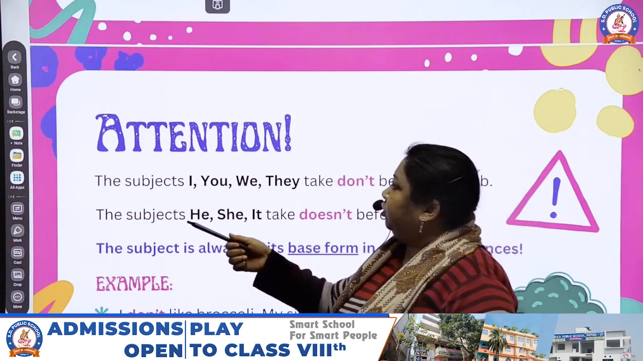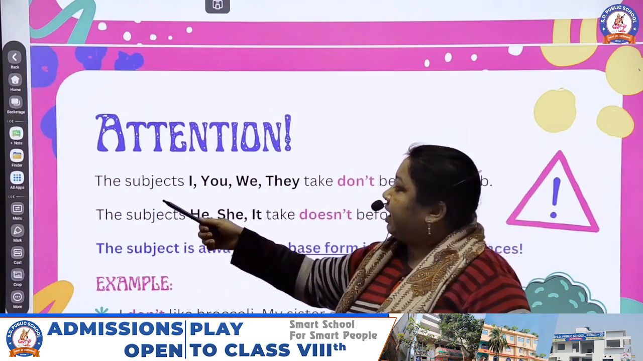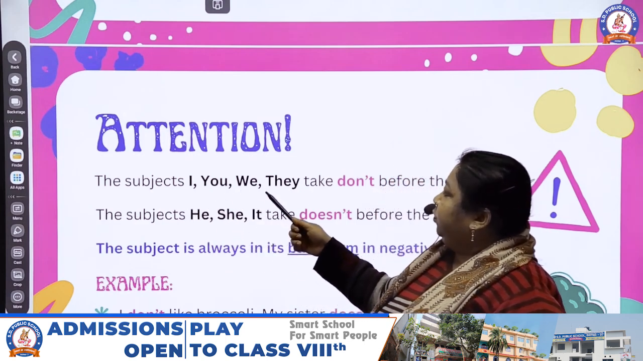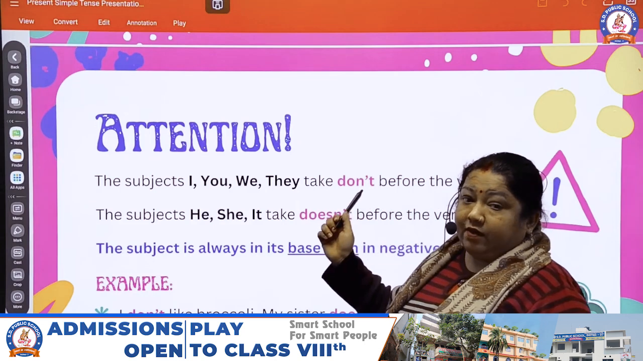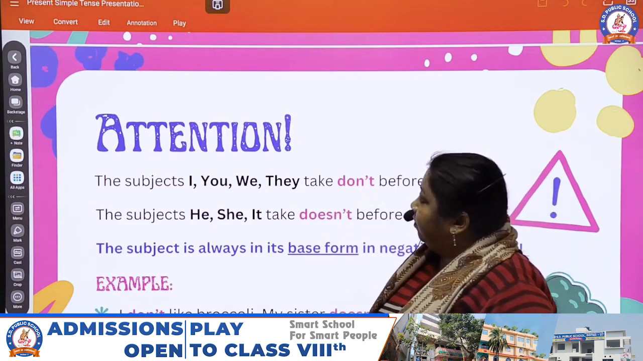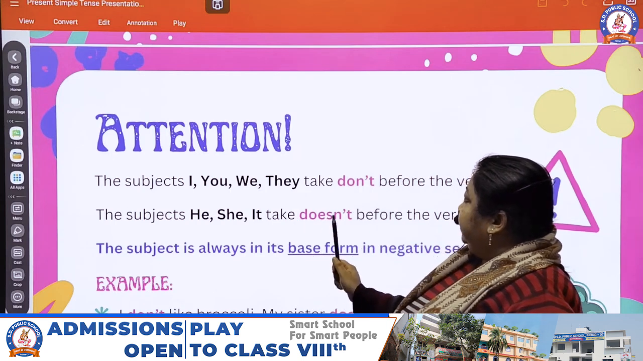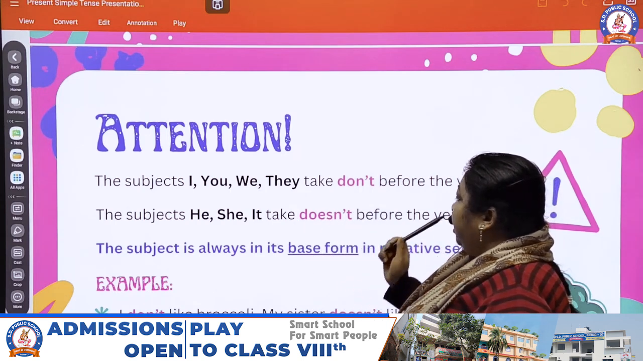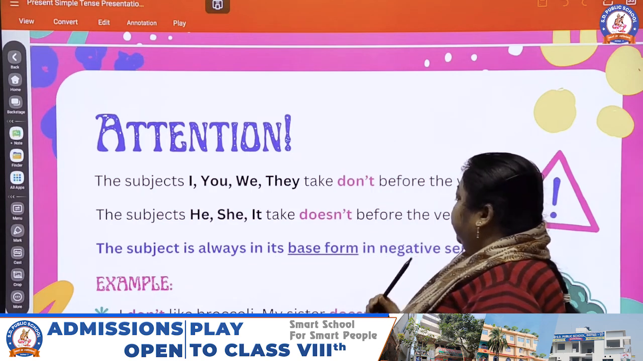I have already told you, this is the attention. You have to use it very properly: the subjects I, you, we, they take don't before the verb. And if the subject is he, she, it, take doesn't before the verb. The verb is always in its base form in a negative sentence.